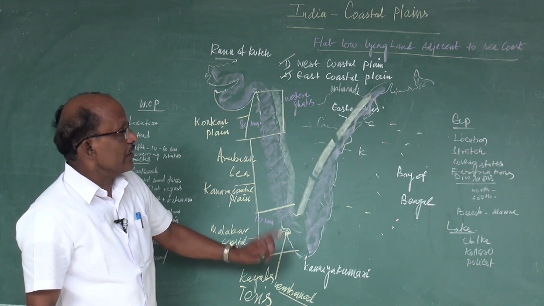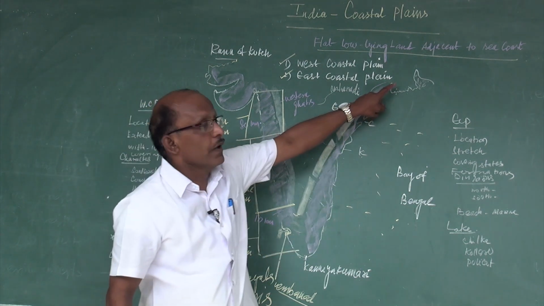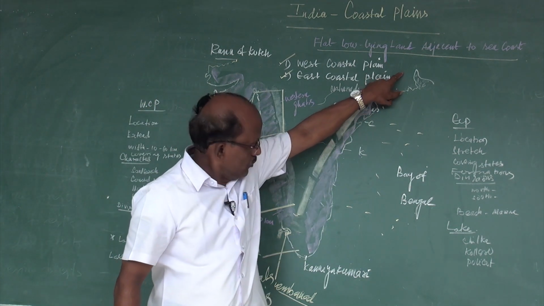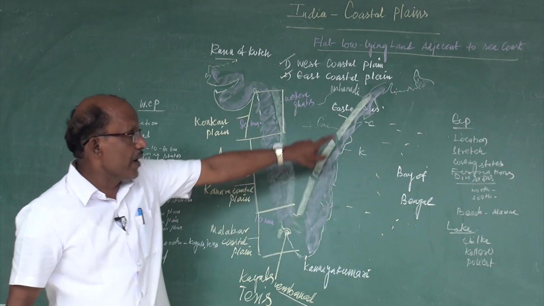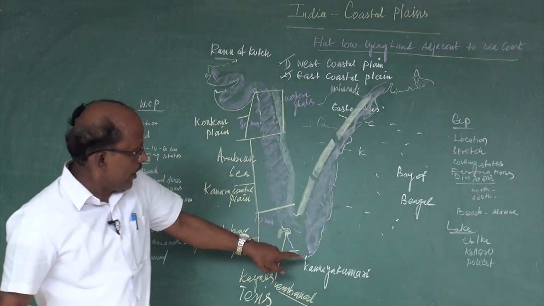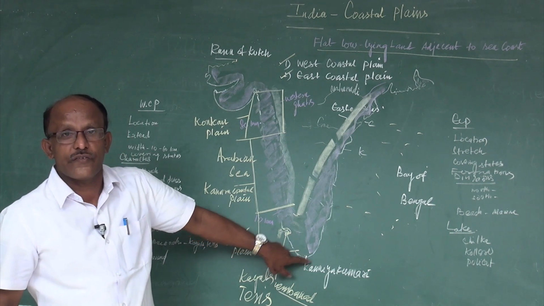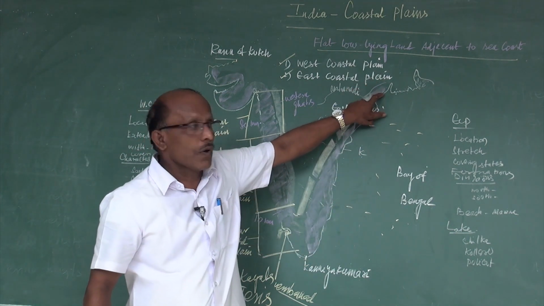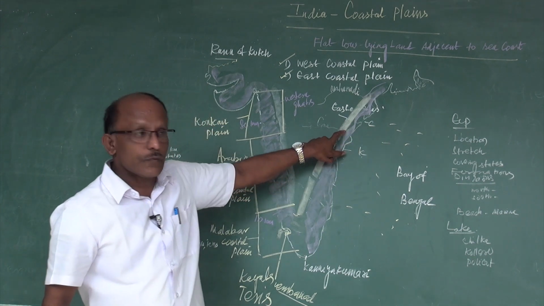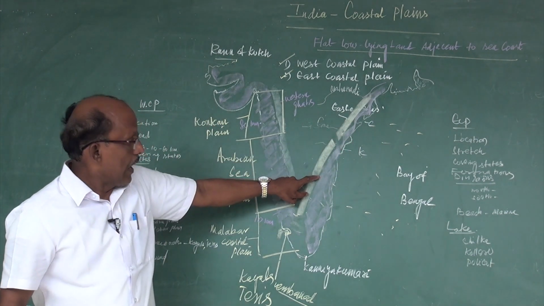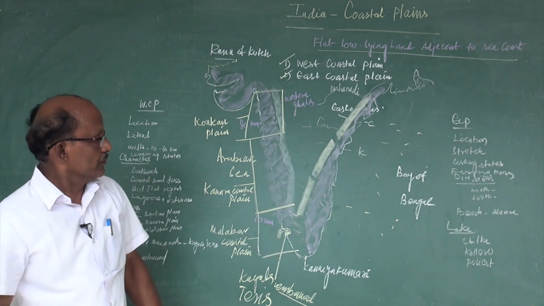This eastern coastal plain stretches from West Bengal in the north to Kanyakumari in the south, covering the states West Bengal, Odisha, Andhra Pradesh, and Tamil Nadu.